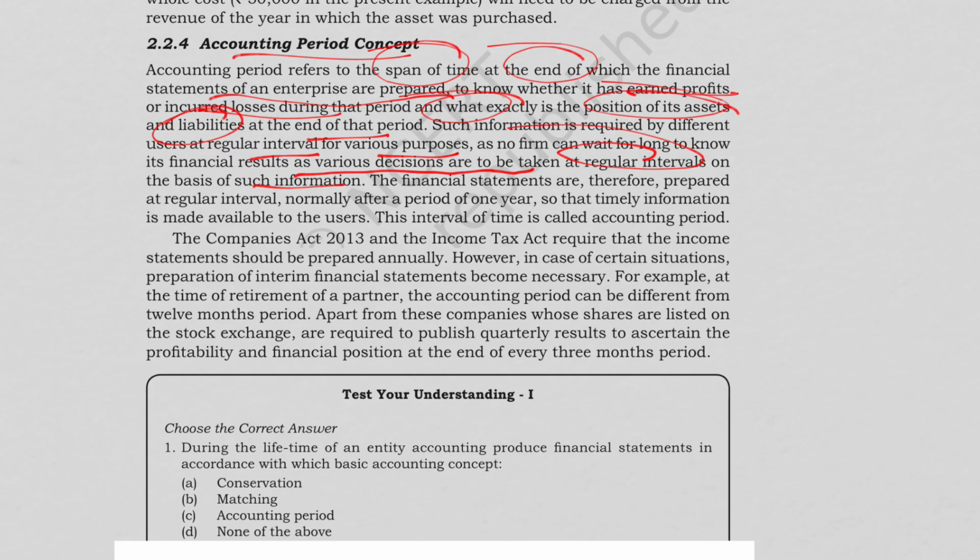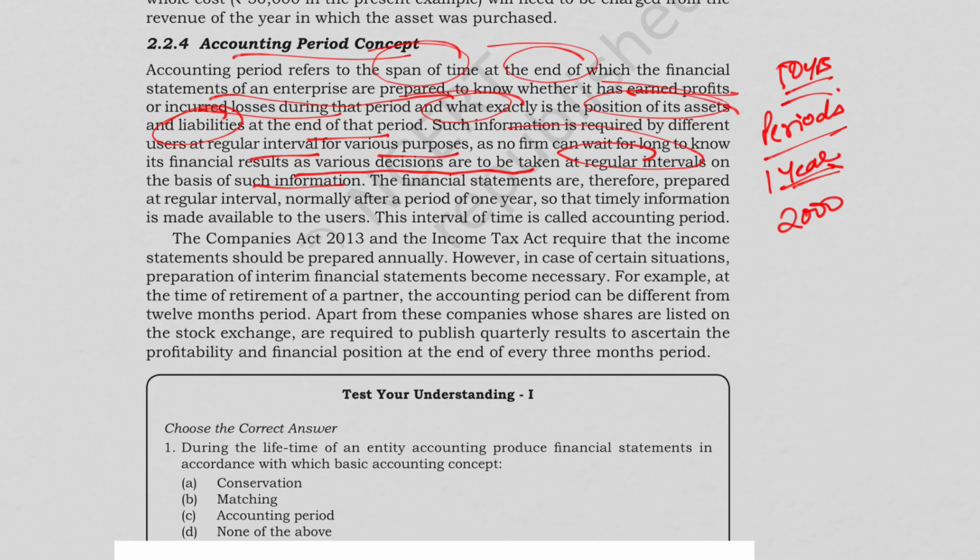Okay, so for example, the business may run for, suppose, 50 years, but we cannot wait for 50 years to know the profit. So we have to divide the life into some periods, which is usually 1 year. For example, a company started its business in 2000. It's still running in 2026 also.